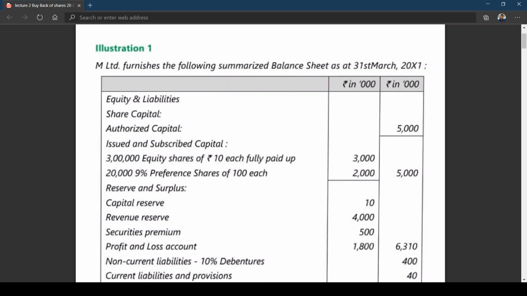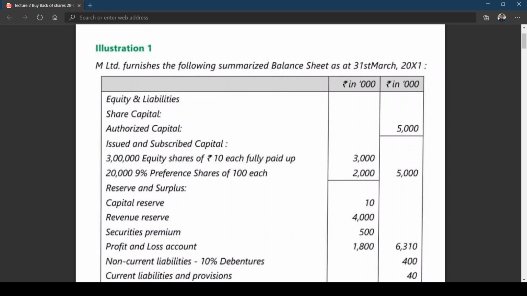You can see illustration 1 on the screen. M Limited furnishes the following summarized balance sheet as at 31st March 2011.